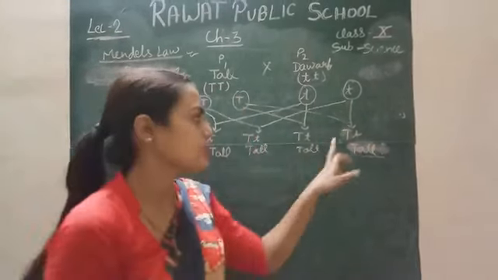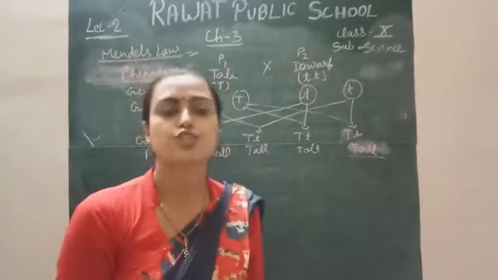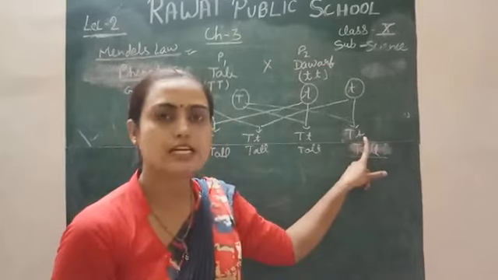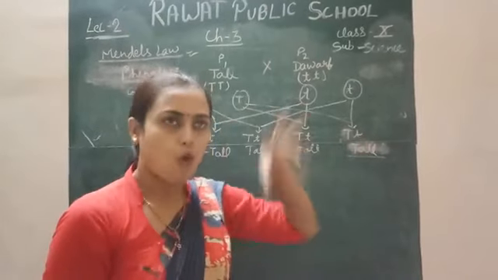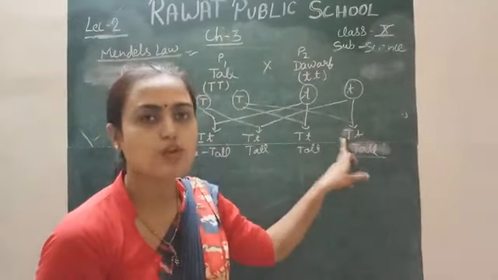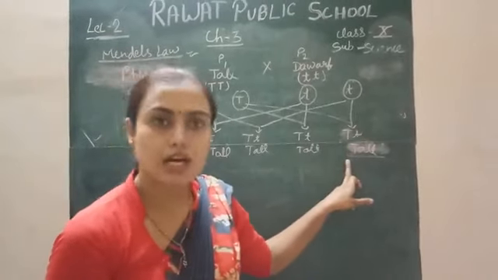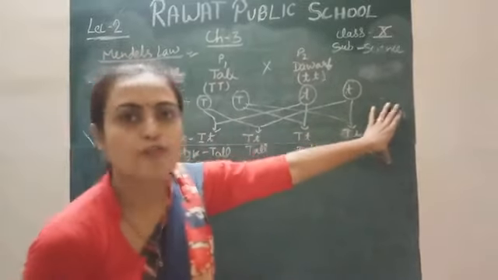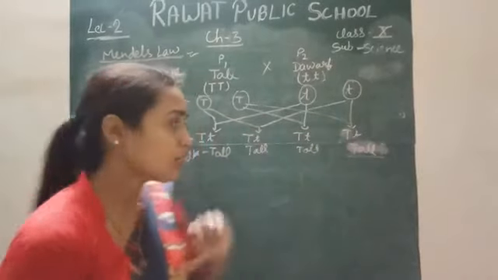In that condition, with one dominant allele and one recessive allele, the dominant is more expressive and powerful, so it expresses its character only, not the recessive character. This is the law of dominance simply.